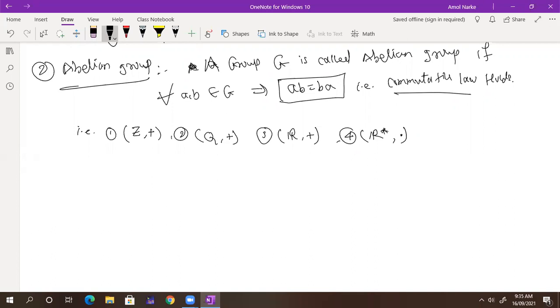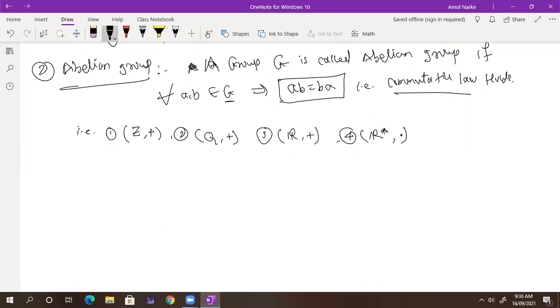Which group are you talking about? Tell me the group name. Addition is the binary operation, and what set? I have just taken numbers, a equal to 19 and b equal to minus 20. Whatever number you are picking, the set you are picking from is important. That set we call a group. I took I.